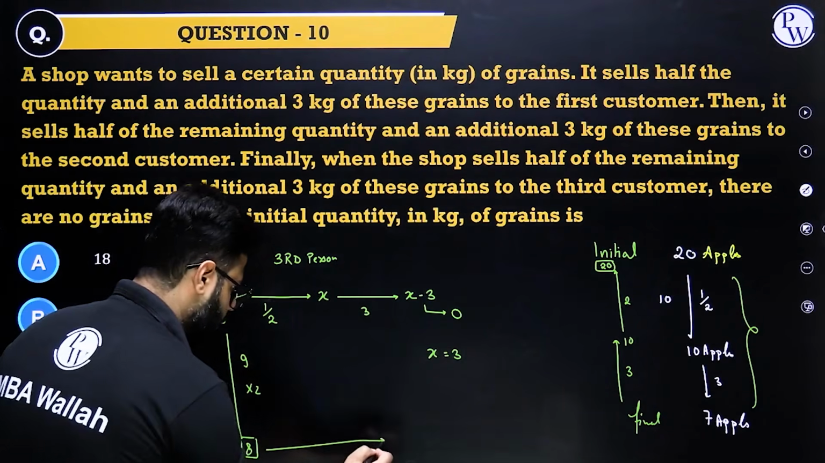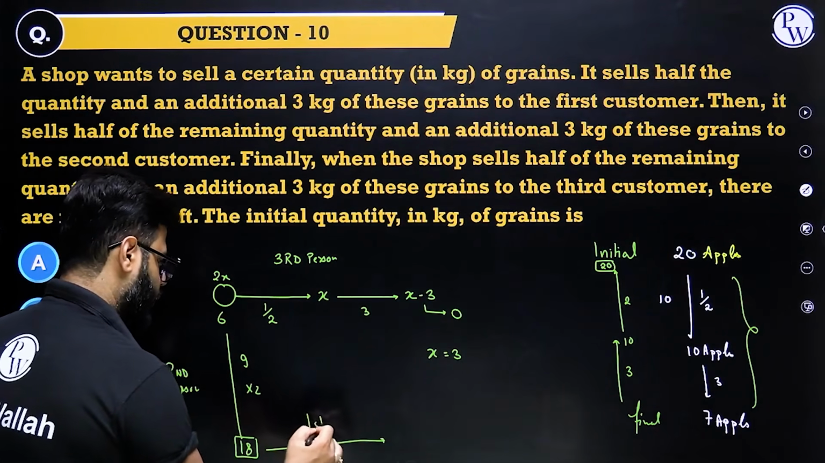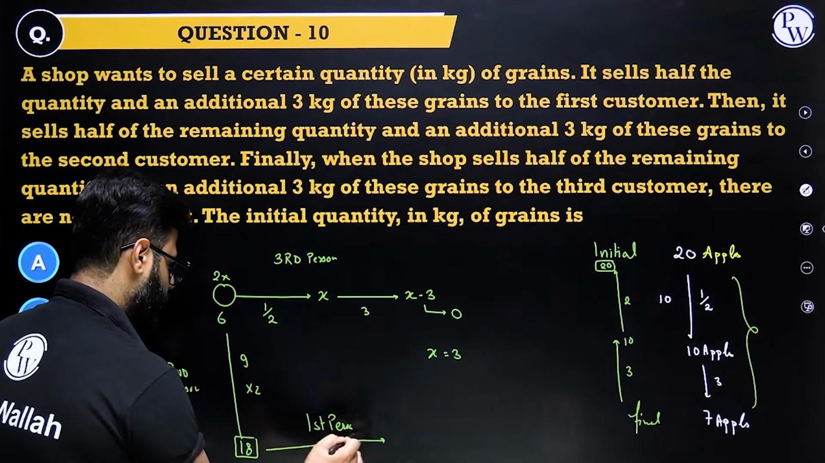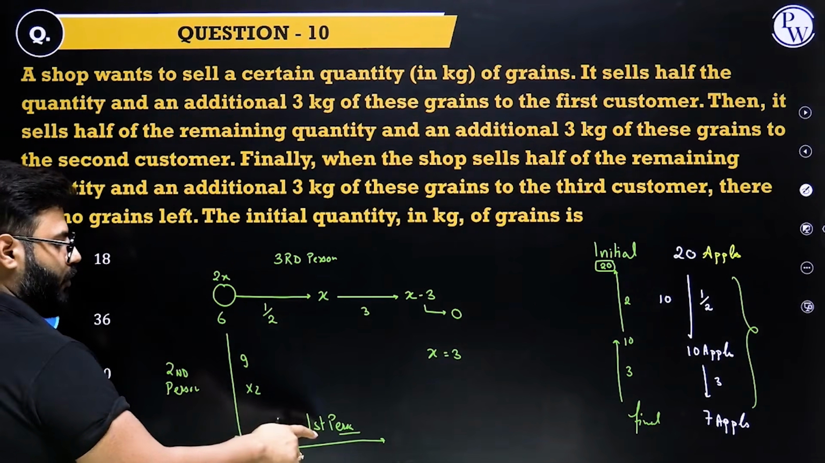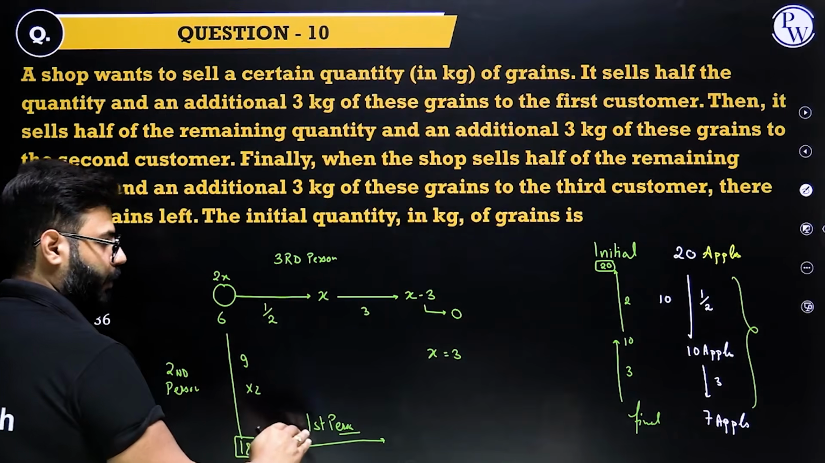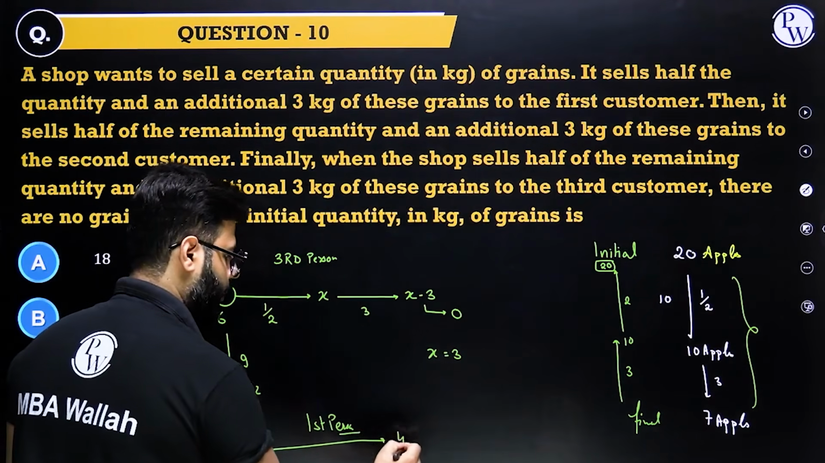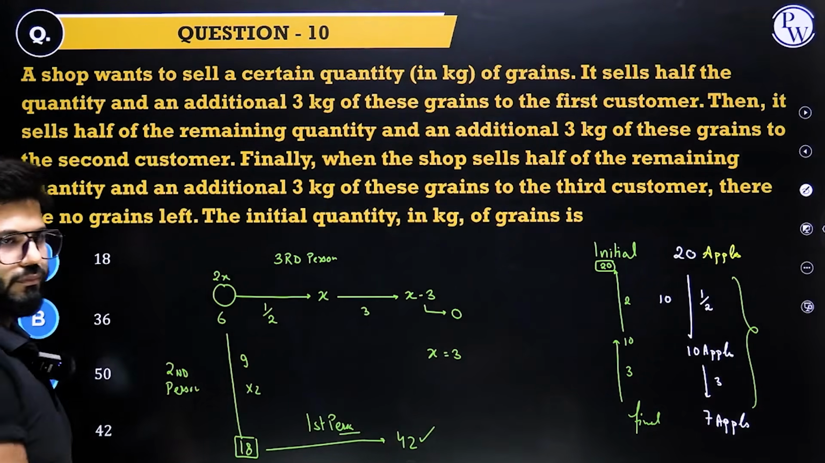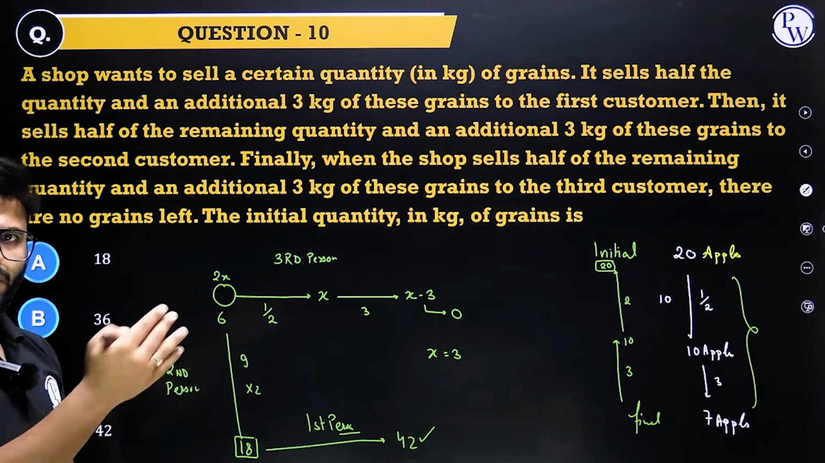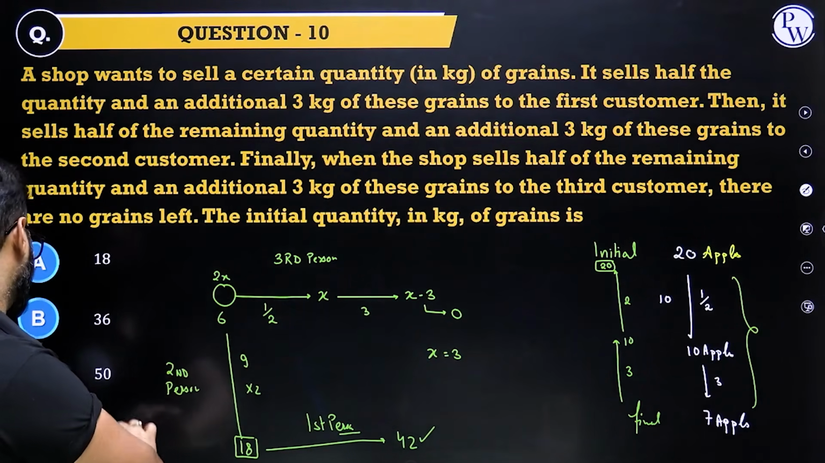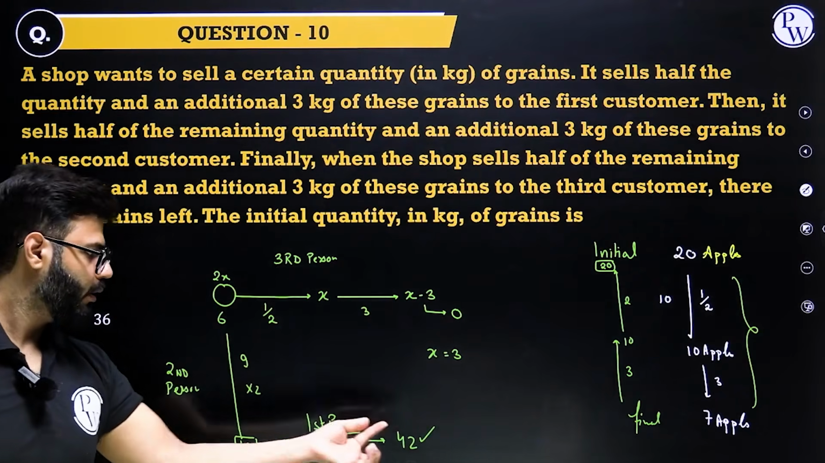Now try it on your own. How much will he have before giving something to the first person in the midway? 18 plus 3, 21 into 2, 42. 42 is the right answer, D for Delhi. You can check as well.